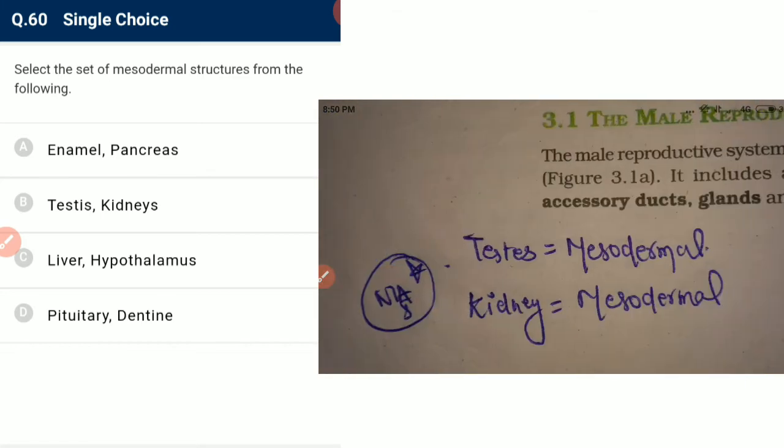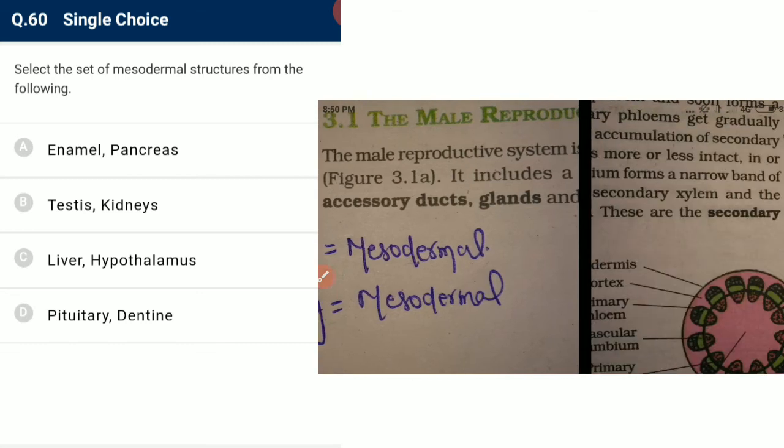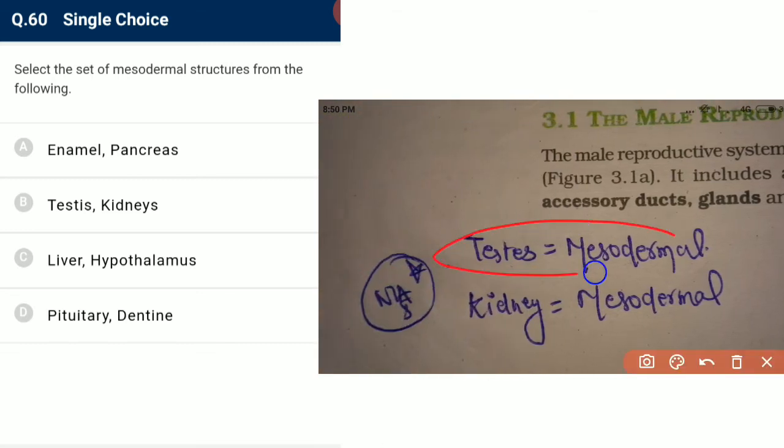Okay, the set of mesodermal structures from the following. Anything that is deep in the body is endodermal, but the testes and kidney are present in the peripheral region, so they are examples of mesodermal structures. Okay, they are mesodermal.